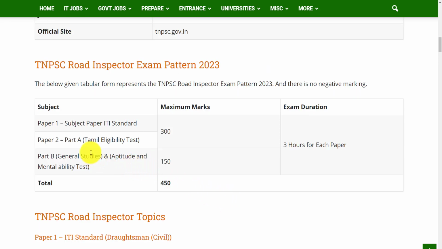There will be two papers in this question paper. Paper 1 is the subject paper, which is of ITI standard, and paper 2 will consist of two parts: Part A, Tamil eligibility test, and Part B, general studies and aptitude and mental ability test. The total maximum marks is 450, and the time duration for each paper is 3 hours.